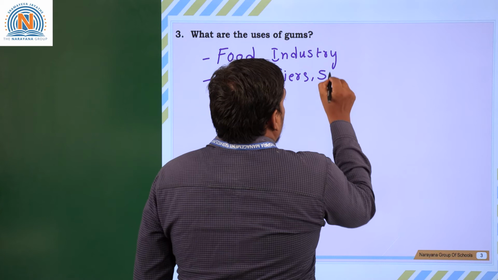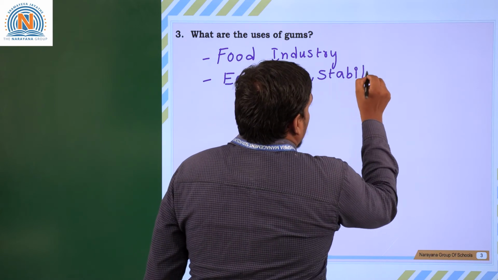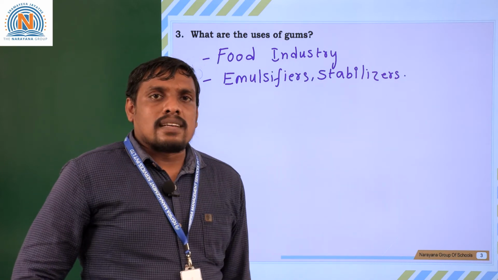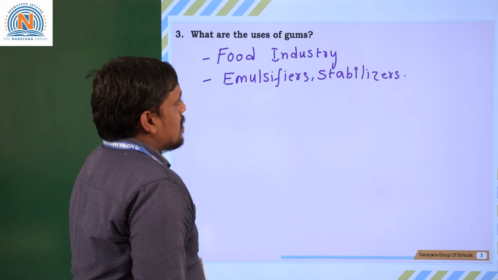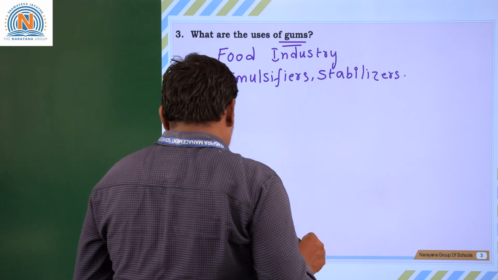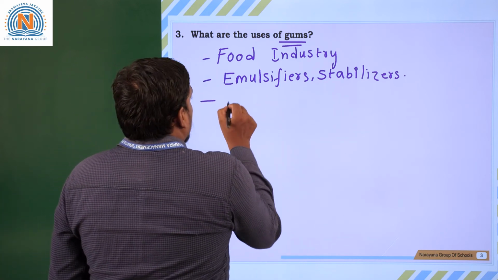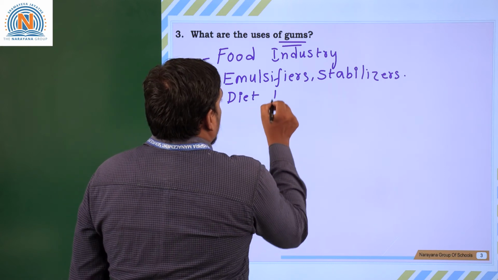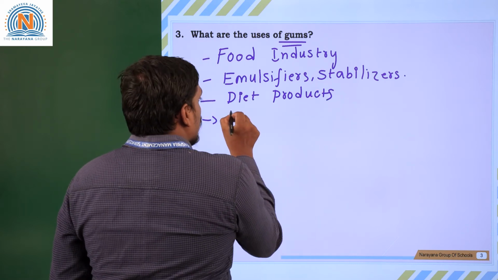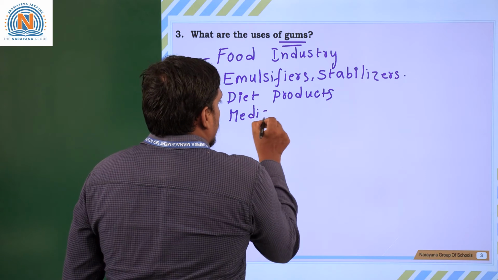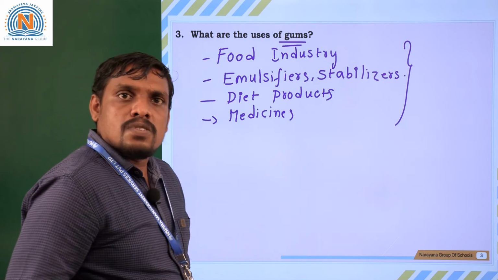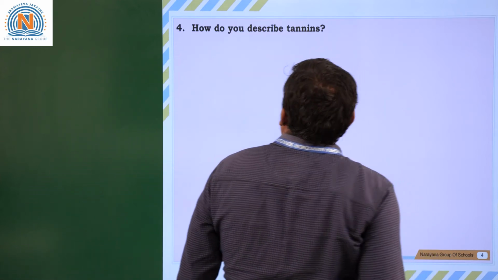Even the gums are used as stabilizers. While a reaction is going on in the reactor, stabilizers are required to continue the reaction. The best example of a stabilizer is gum, which is a plant product. Even gums are used in the preparation of diet products. Even some of the gums are used in the preparation of medicines. These many uses are there for gums. Clear, students? Going to the next question.